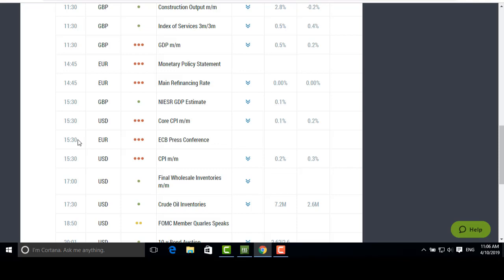Last time in March, the statement was quite dovish, and comments by Mr. Draghi were dovish that affected the European currency. This time, analysts expect the dovish tone again because of the negative focus for inflation level and economic growth. If Mr. Draghi sounds dovish, the euro may be under pressure. However, if he surprises with optimistic tone, the euro will be supported even more.